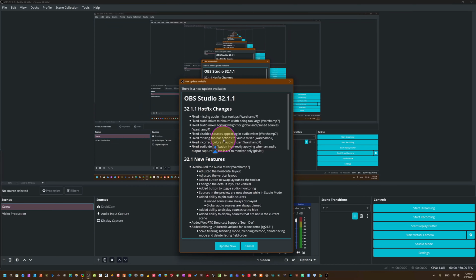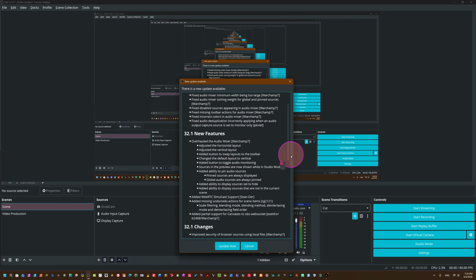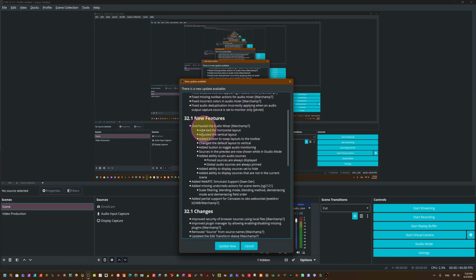So this is our new update, and in the last update you can see some new features were added here. You can read here: overhauled the audio mixer, adjusted the horizontal layout, adjusted the vertical layout. Now we have vertical layout, added button to swap layout to the toolbars, changed the default layout to vertical. So these are the changes, dear friends, in the last update.